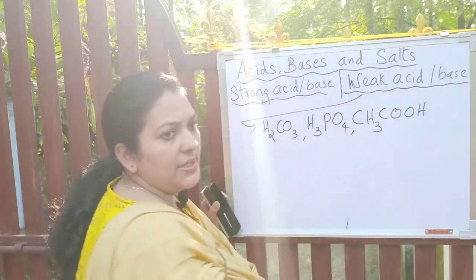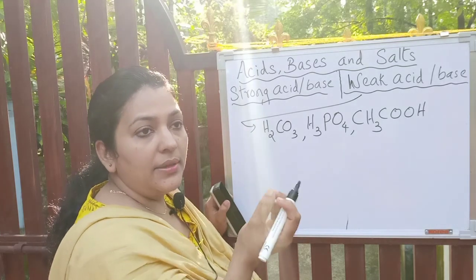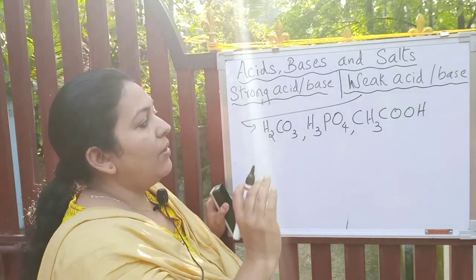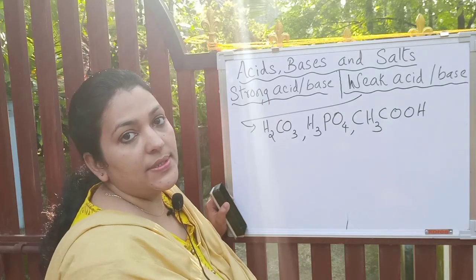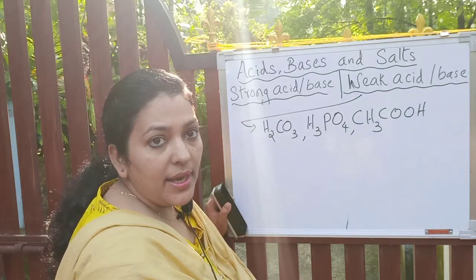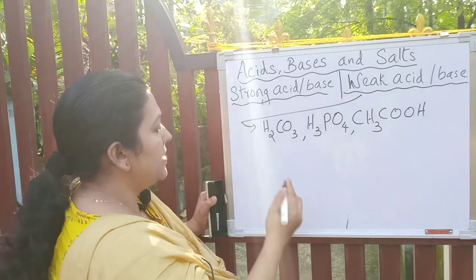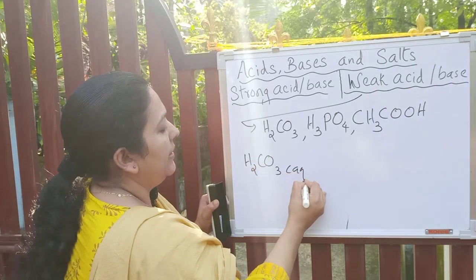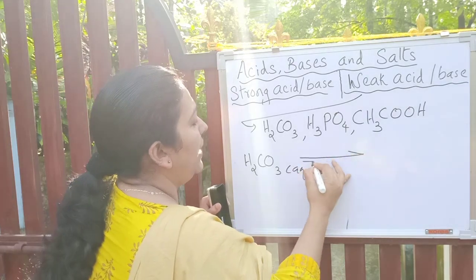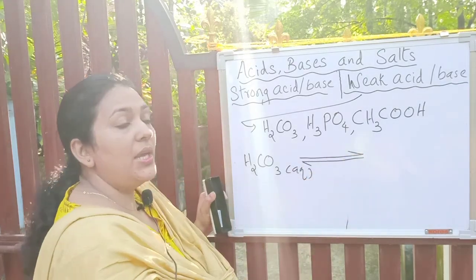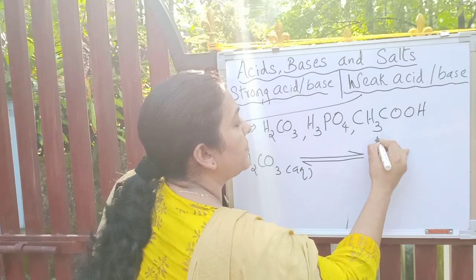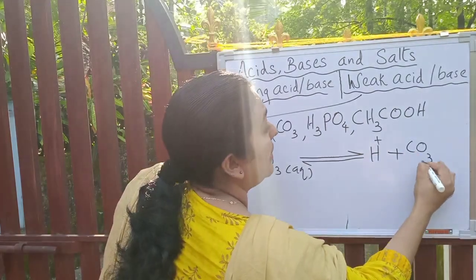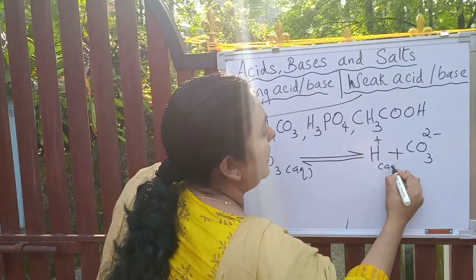Even formic acid, HCOOH, the acid present in ants. These are all weak acids. Why are they weak acids? The reason is that in the presence of water, they can only partially ionize into positive and negative ions. I'll explain.